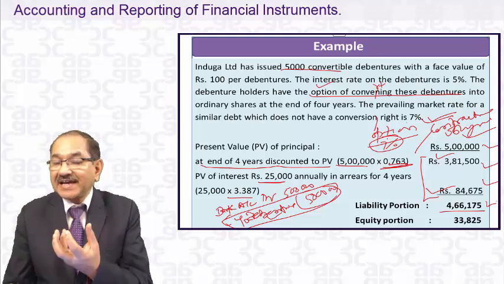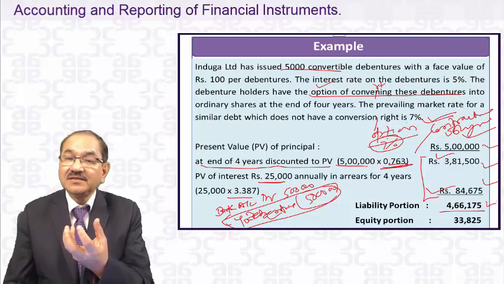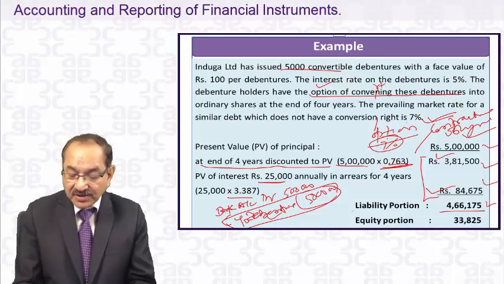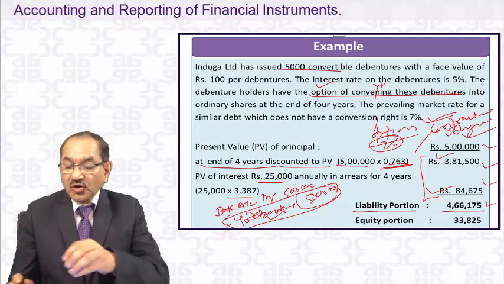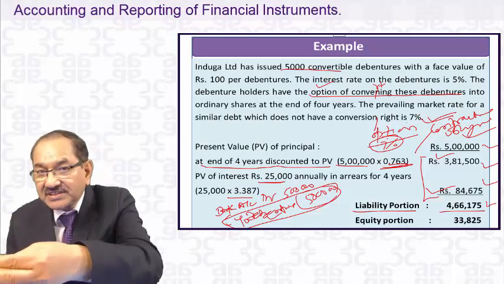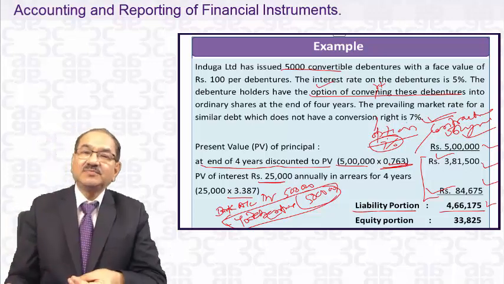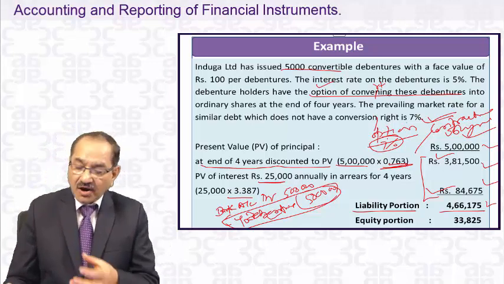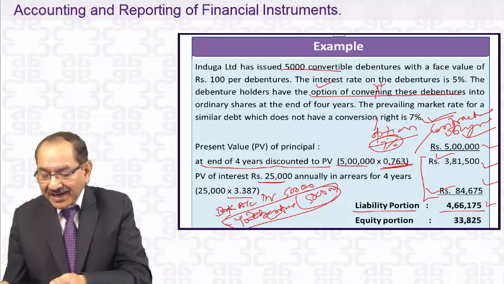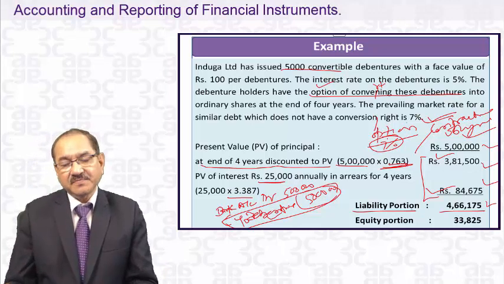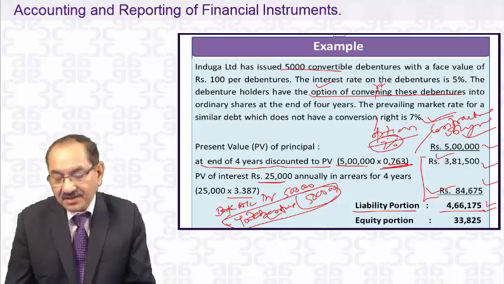A contractual obligation to pay cash is a liability, and therefore it is the liability portion. You got 5 lakhs from issuing these debentures. The present value is 5 lakhs because you got 5 lakhs today. Out of that, 4,66,175 is the debt portion.